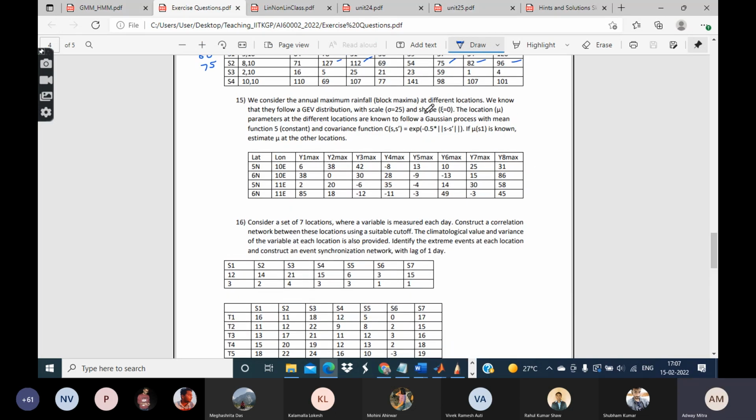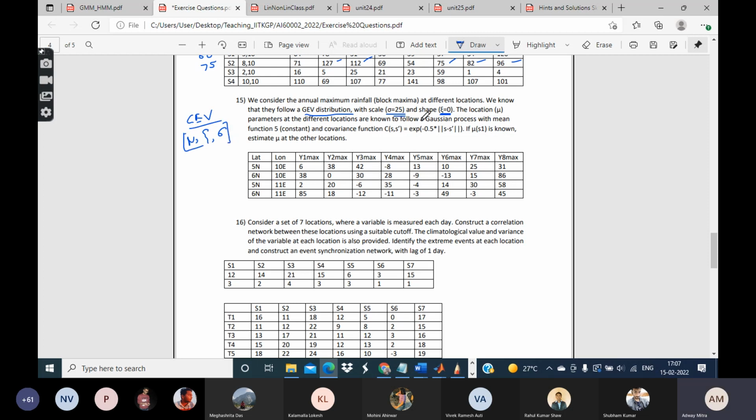Yeah. So here this is related to the GEV distribution. With the GEV distribution, we know that they follow a GEV distribution with scale parameter sigma and shape parameter epsilon. If you remember the GEV distribution, the notes of which are available, they have three things: the location, the shape, and the scale, right? These are the three parameters of a GEV.